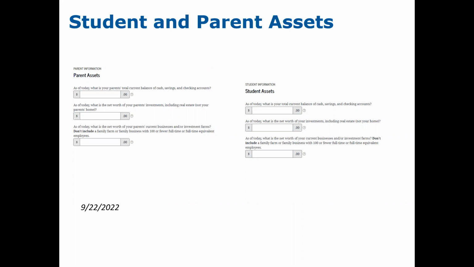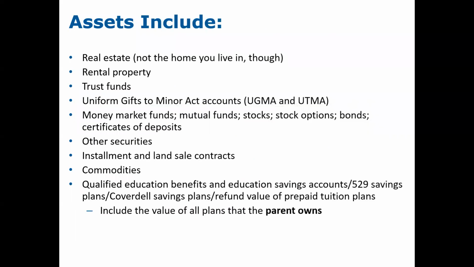It asks the same question for the student. Then it will ask for the net worth of investments, including real estate, not the parent's home. And then it will ask for the net worth of the parents' and the student's current business and/or investment farms, but you do not include family farms or family businesses with 100 or fewer full-time employees.